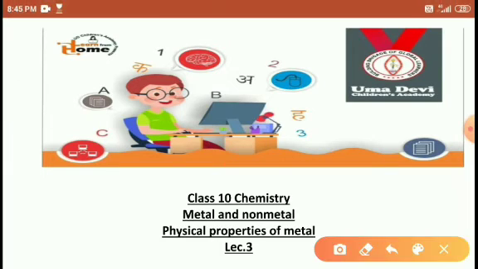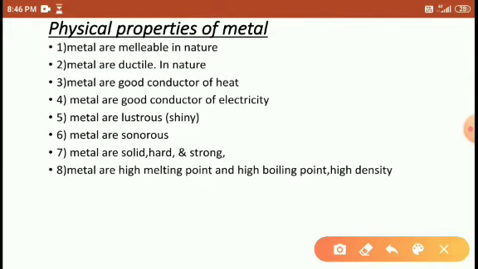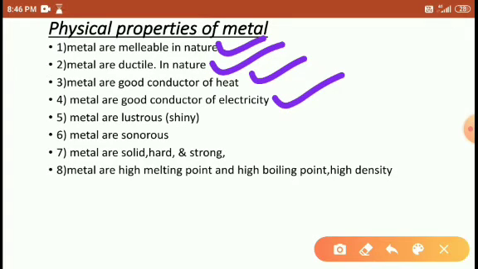So students, the last time we discussed the physical properties of metals, and we already discussed four physical properties. Right students, in lecture number 3 we are discussing a few further physical properties. Let's see one by one, students. Last time we discussed the malleable property, ductility, good conductor of heat, and good conductor of electricity. All these things we already discussed, students.